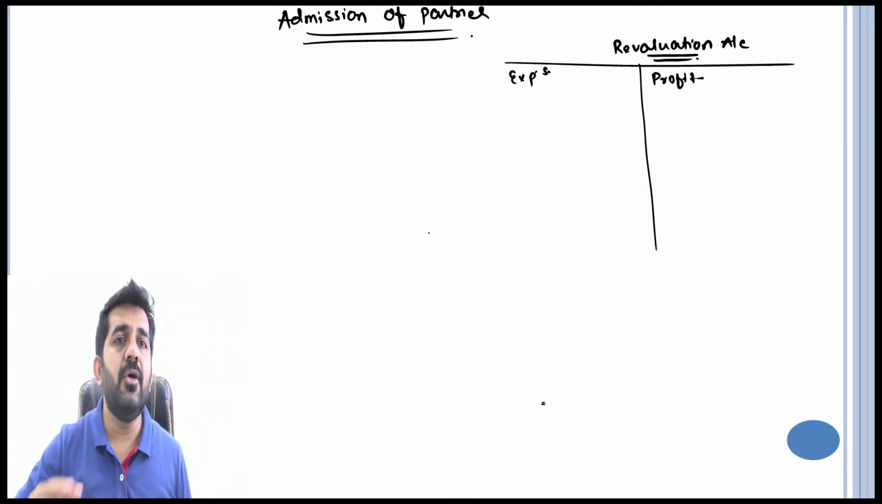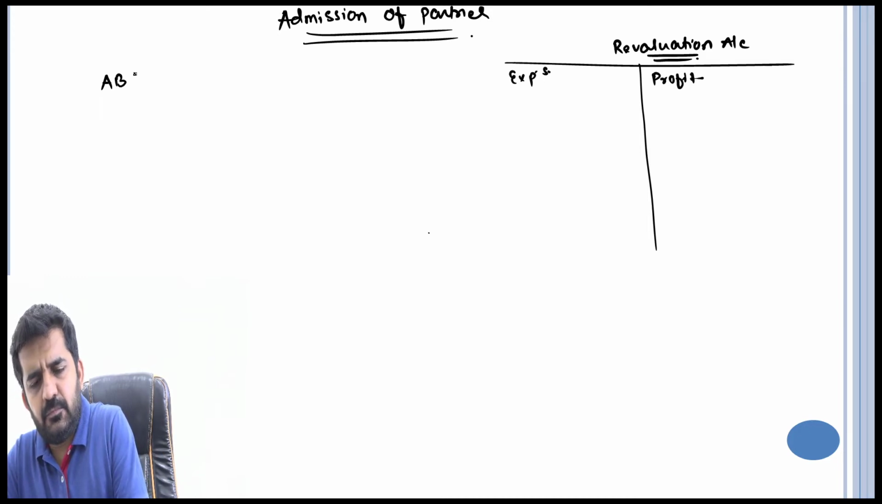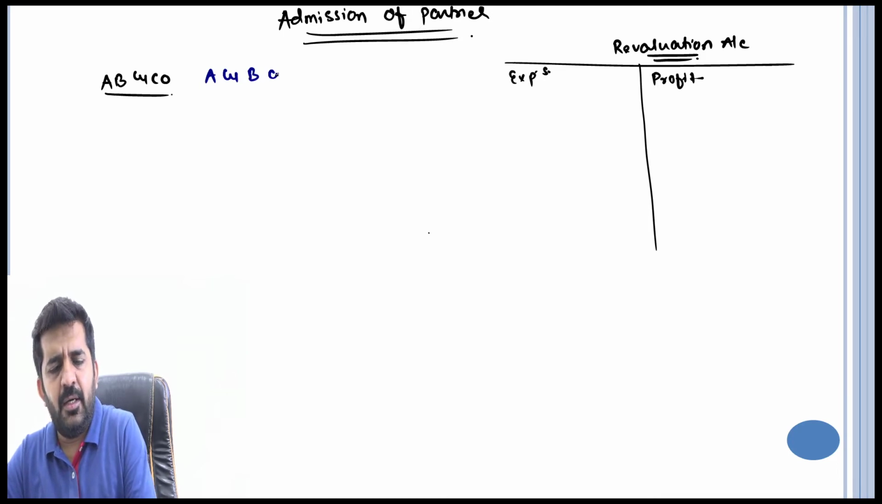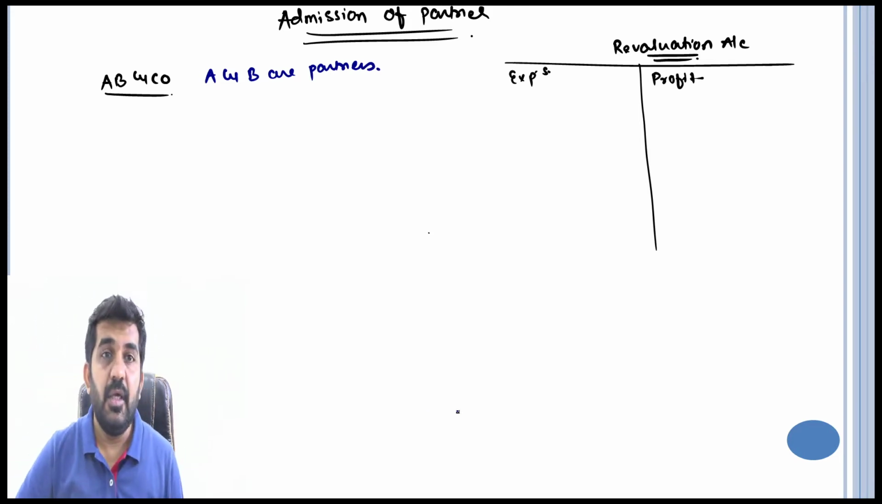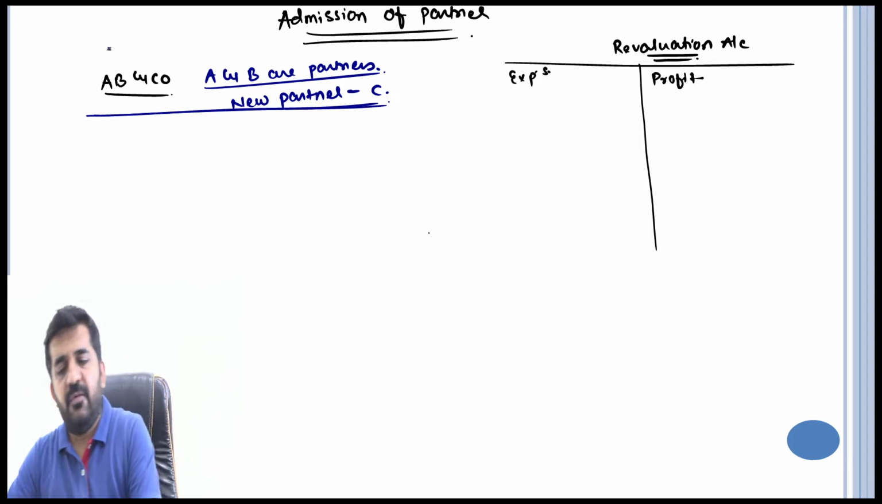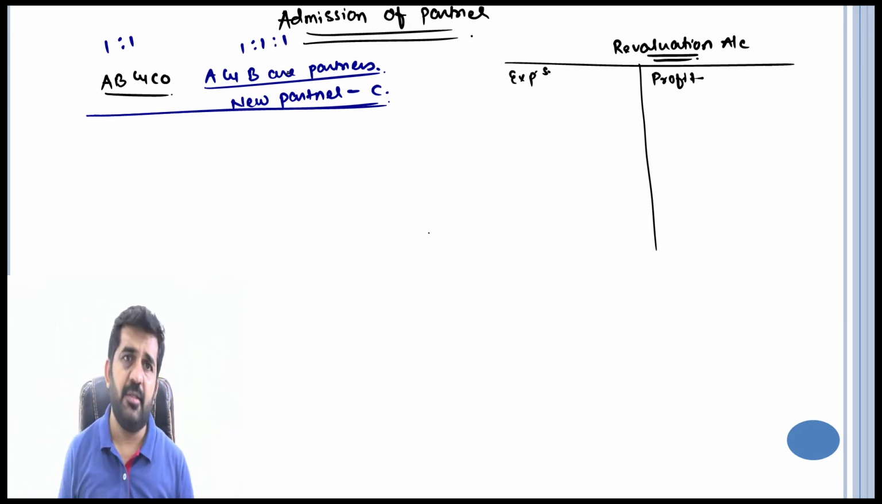Understand, I am taking an example of a partnership firm, say A, B and company. A and B are partners. They are trying to admit a new partner, Mr. C. They were first sharing in the ratio of 1:1. Now they will be sharing in the ratio of 1:1:1. This is what is given.